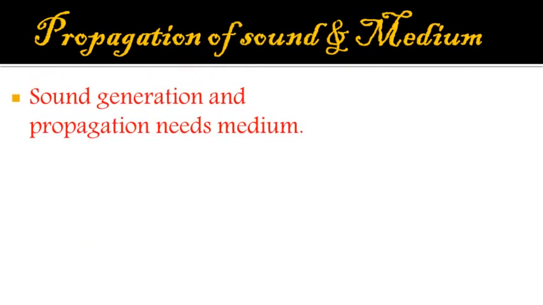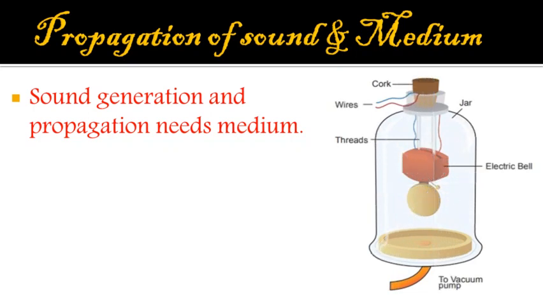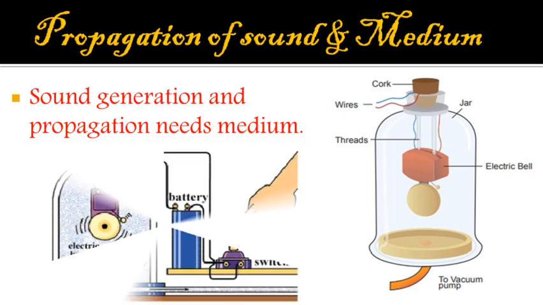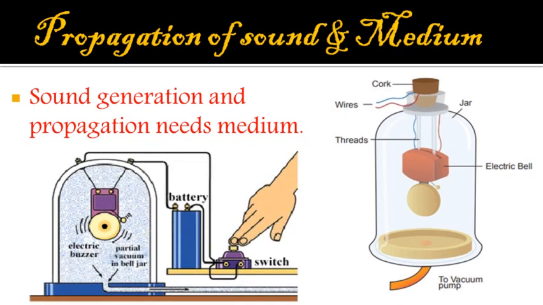Here, sound generation and propagation needs a medium like air, and this is a picture of the experiment in which we have to see that the medium is necessary for the propagation of sound. In this experiment, a vacuum tight bell jar is placed on a smooth horizontal surface, and the bell jar is connected to a vacuum pump via a tube. On the left hand side picture, you can see the proper connection of the bell jar with the battery and switch. So we can remove air inside the bell jar using the vacuum pump.